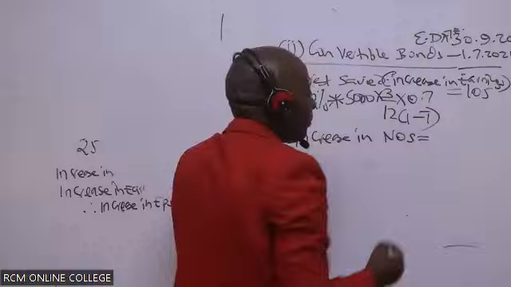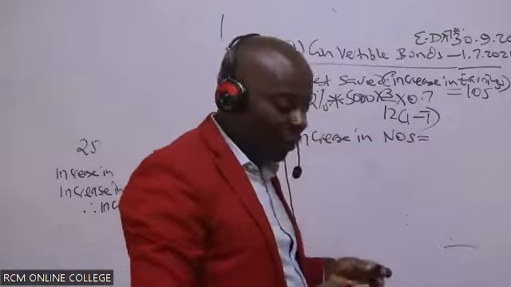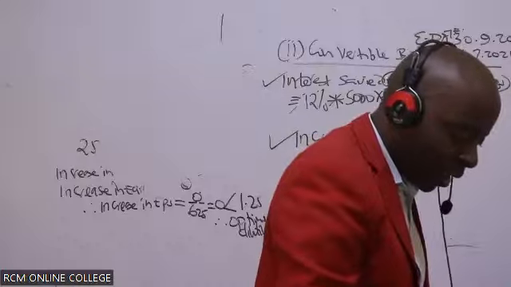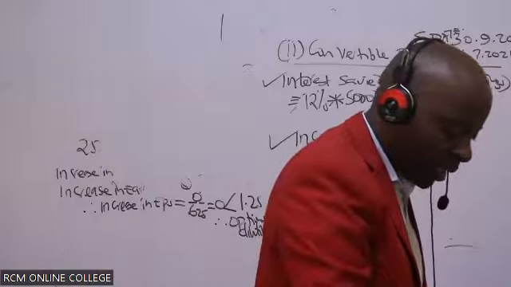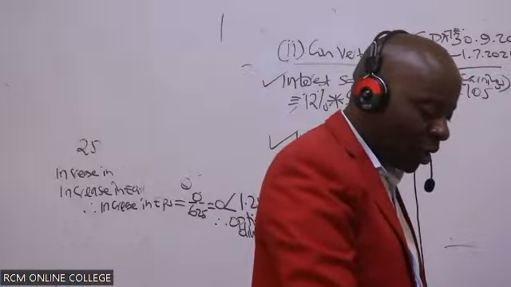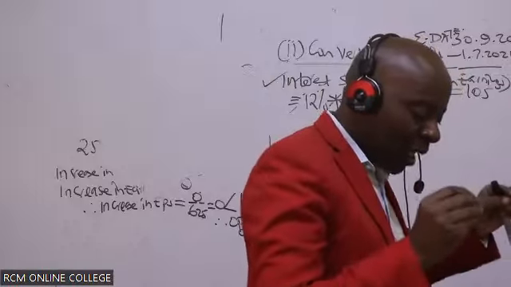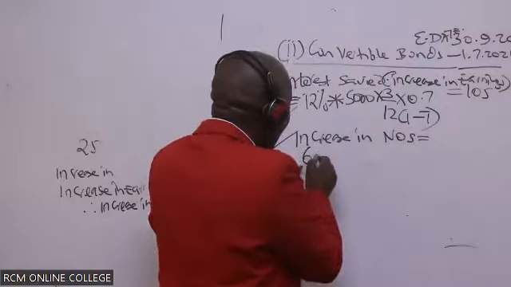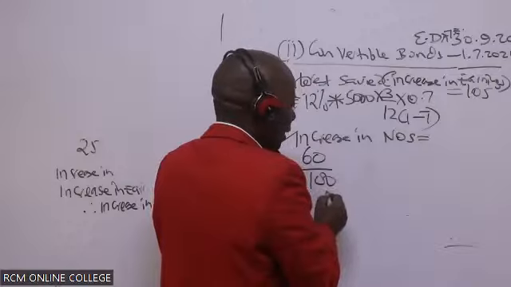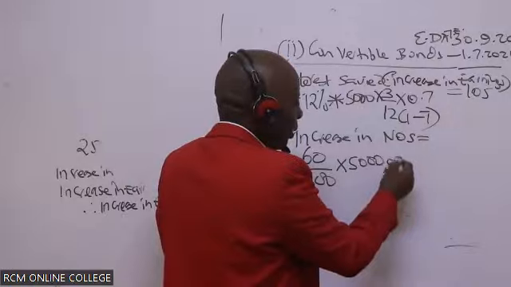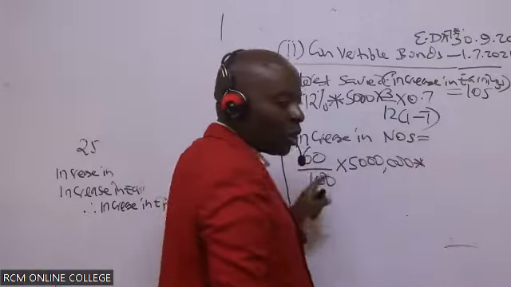So the number of shares, remember, they have given us the way of exchanging. They have told us the bond is convertible into ordinary shares at the holder's option on the basis of 60 shares per 100 bond. So it is 60 shares per 100 bond. And our bond value in total is 5 million.